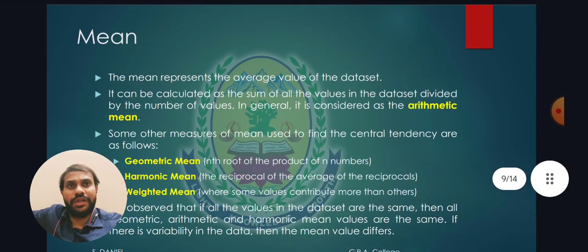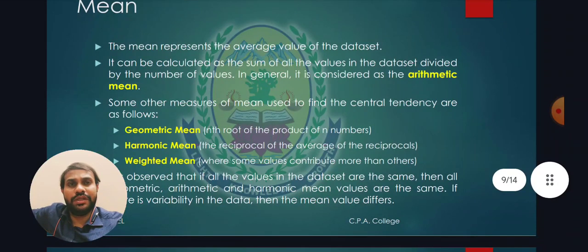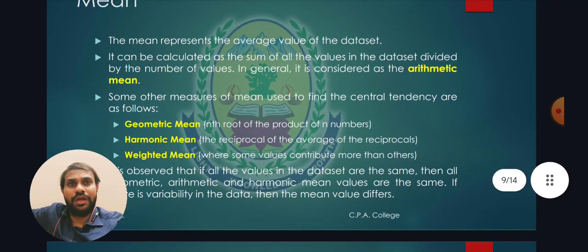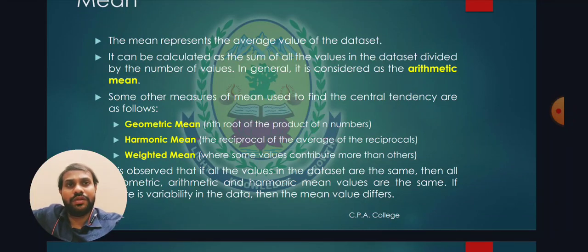First one, mean. The mean represents the average value of a data set. There are three other types of means: geometric mean, harmonic mean, weighted mean. Mean means the average, and the average of data is said to be the arithmetic mean. Geometric mean is also called the nth root of the product of n numbers. Harmonic mean is the reciprocal of the average of the reciprocals. Weighted mean represents some contribution of weight to the mean values.